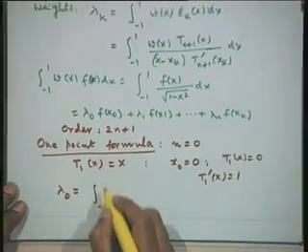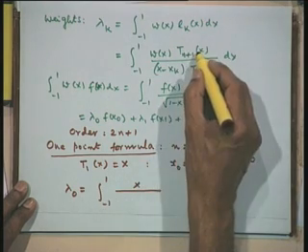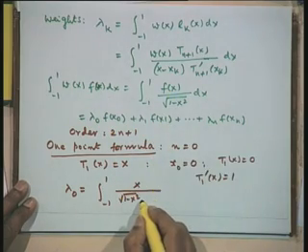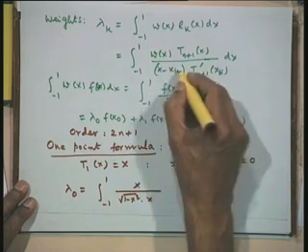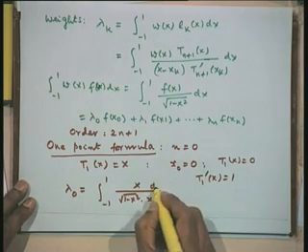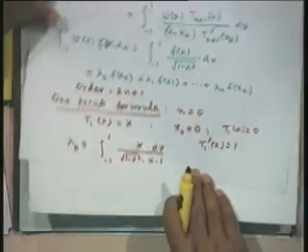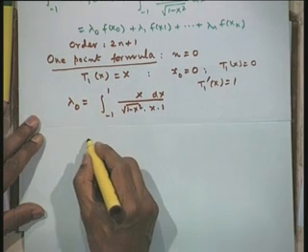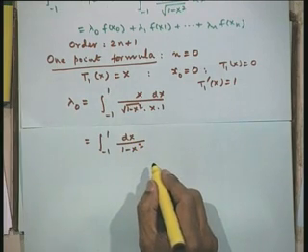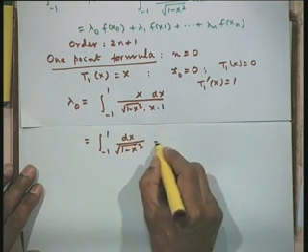So, I will get the integral from minus 1 to 1, T 1 which is x in the numerator, w(x) which is 1 upon under root of 1 minus x square, divided by x minus x k, therefore x minus 0, where x k is 0 and the derivative is 1. This is simply dx. Let us simplify this. This is equal to the integral from minus 1 to 1 of dx upon under root of 1 minus x squared, and this is simply sin inverse x.